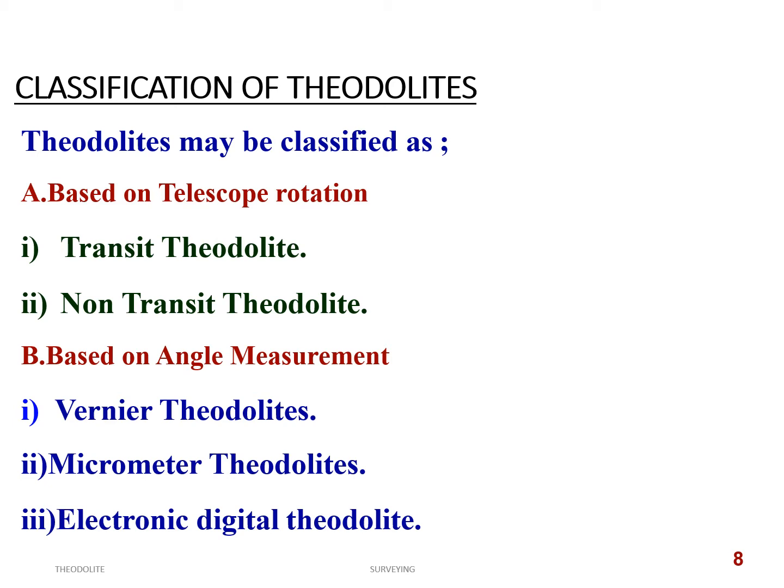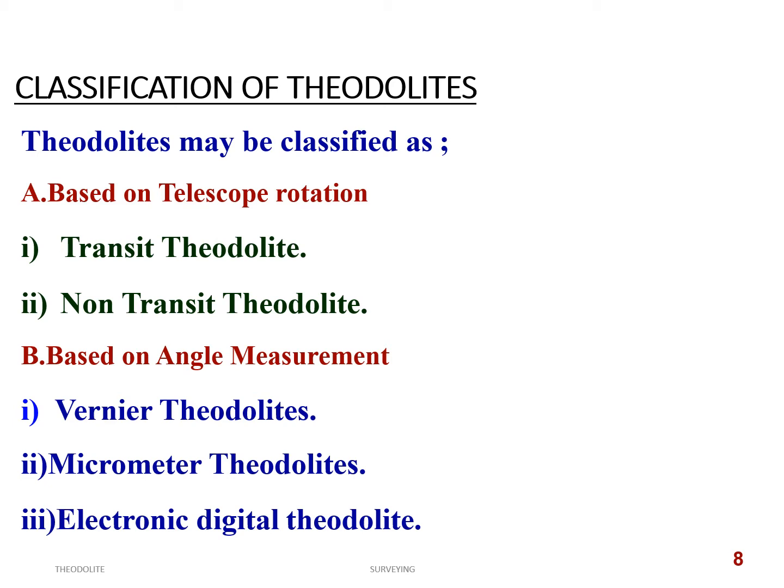Non-transit theodolites are those in which the telescope cannot be rotated through a complete revolution. Transit theodolites are the latest, and earlier we used non-transit theodolites, which are obsolete now.